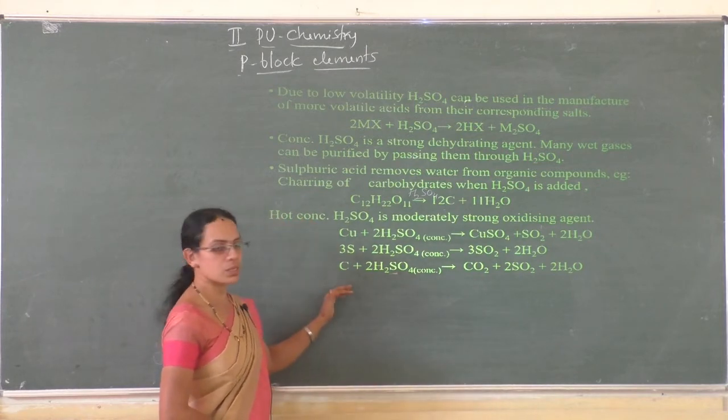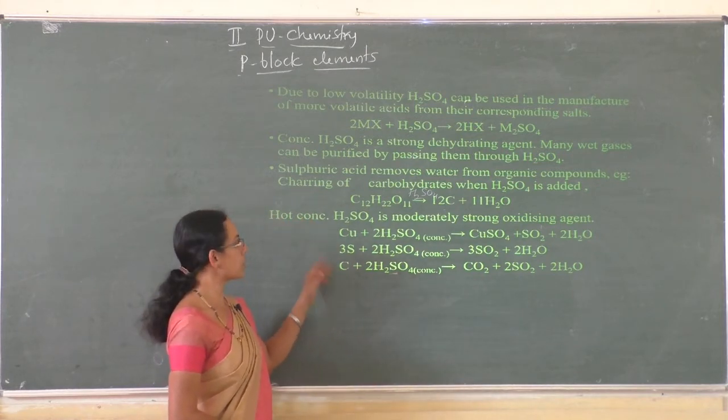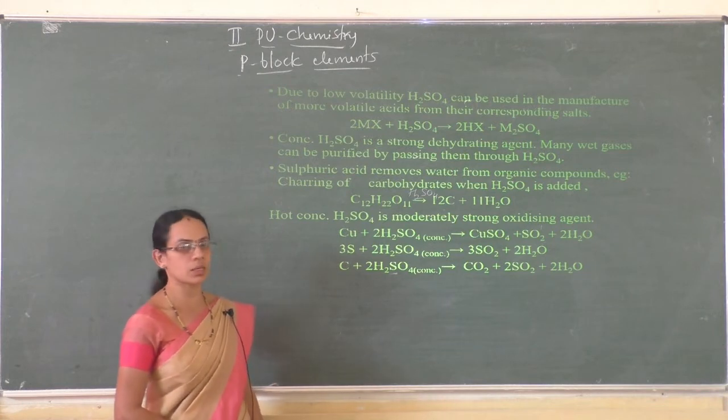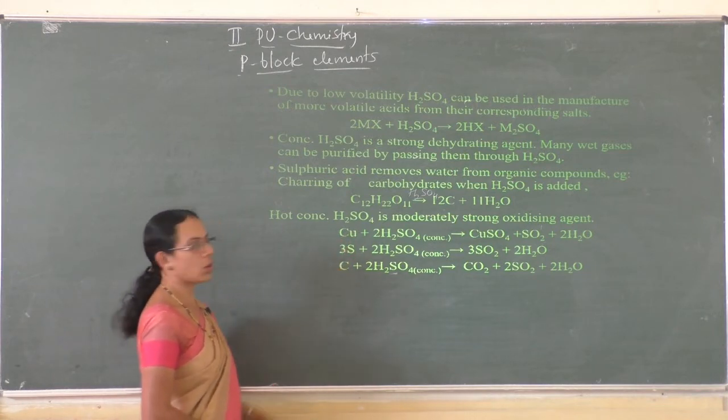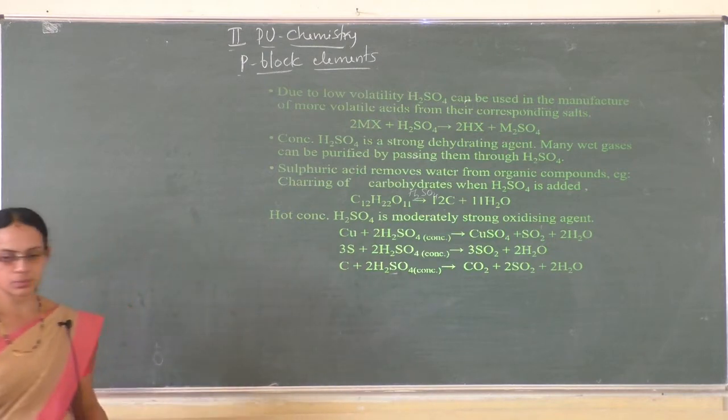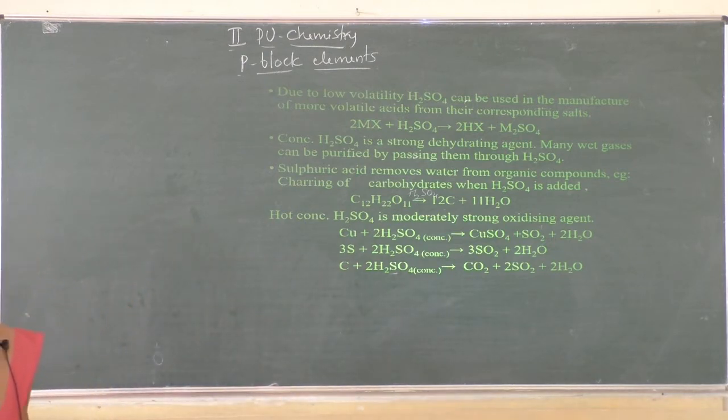So these are the three examples where hot concentrated sulfuric acid acts as an oxidizing agent with metals and with non-metals. Note down the equations.